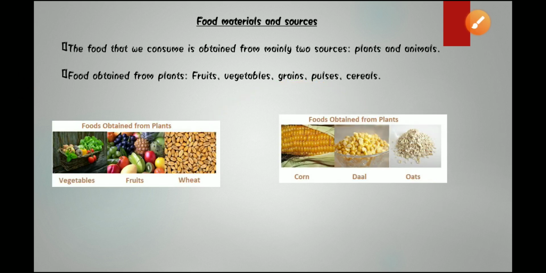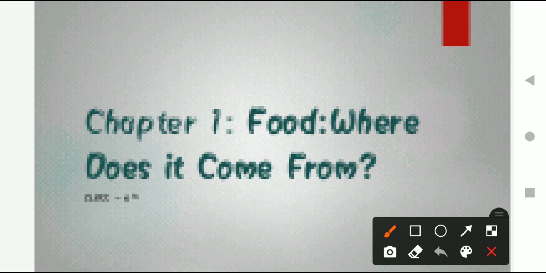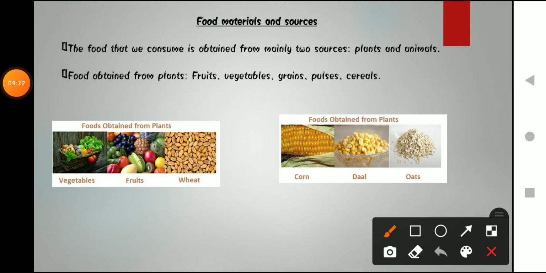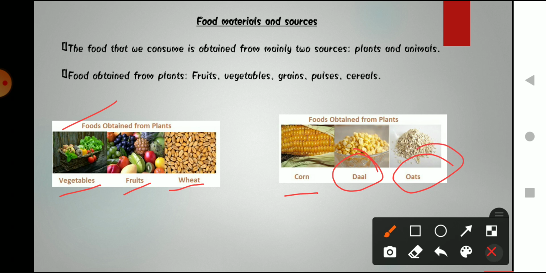As you can also see in these pictures, what are the things that we obtain from plants? We get vegetables from plants, fruits from plants, wheat. We get wheat from plants, corn also we get from plants. Then there are different types of pulses, dal, that we get from plants, and oats, that also we get from plants.